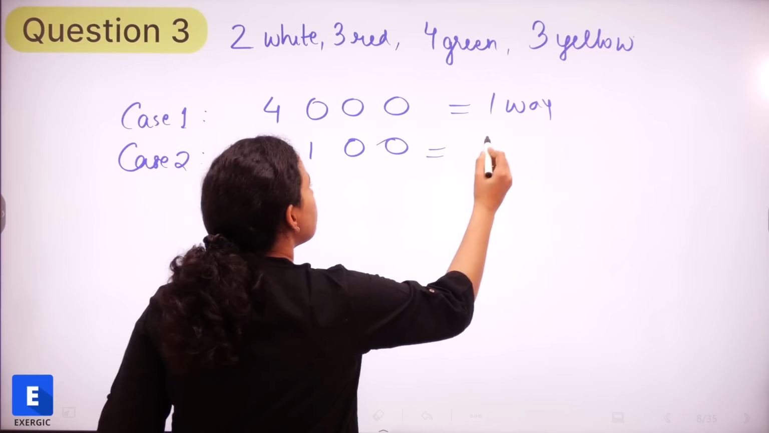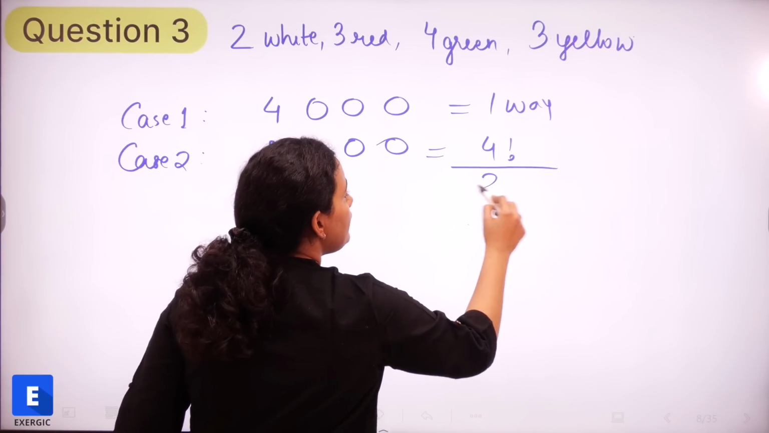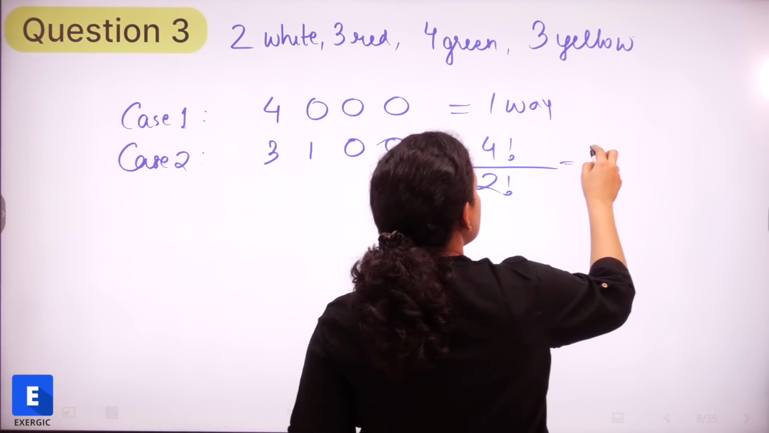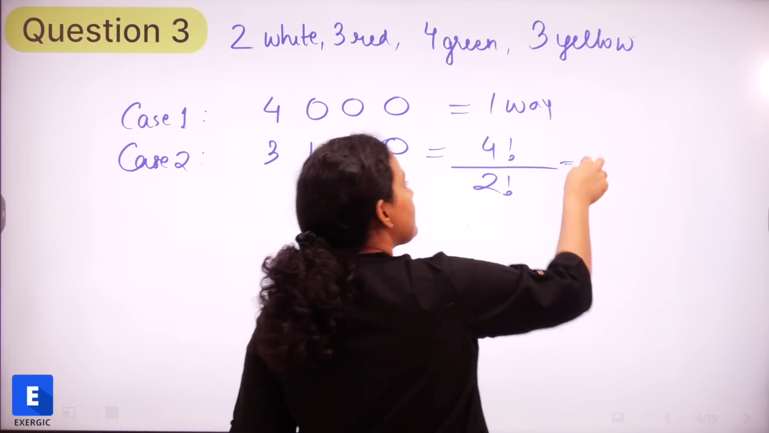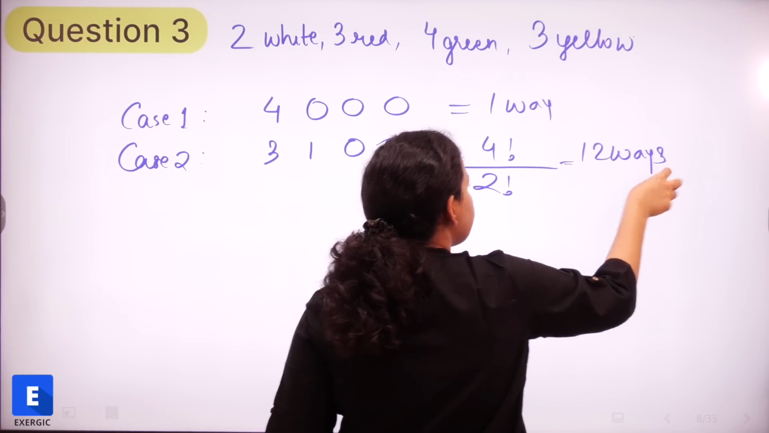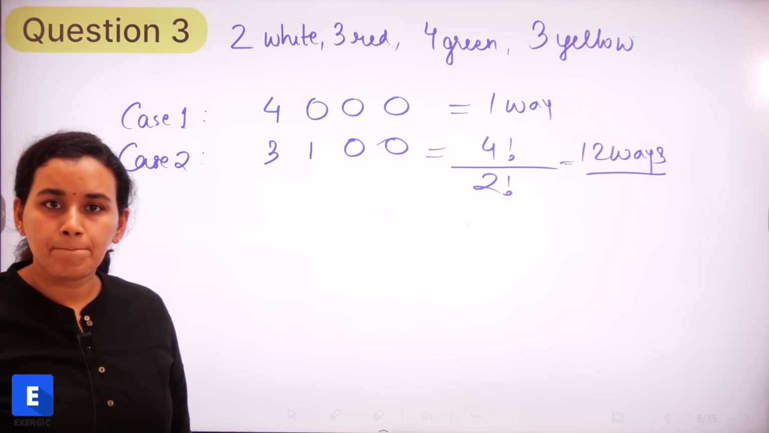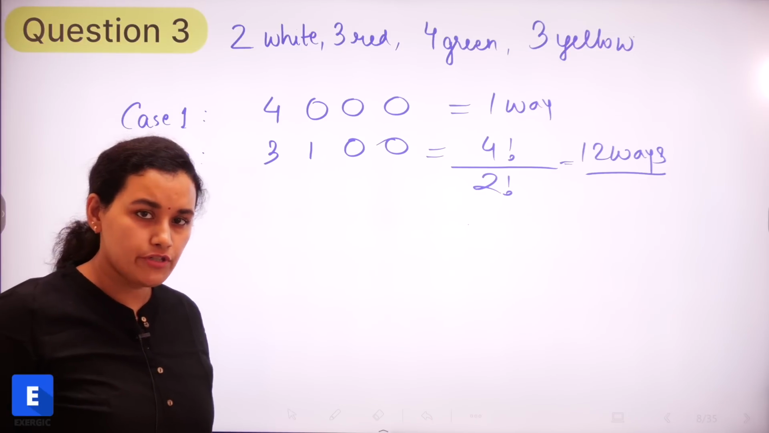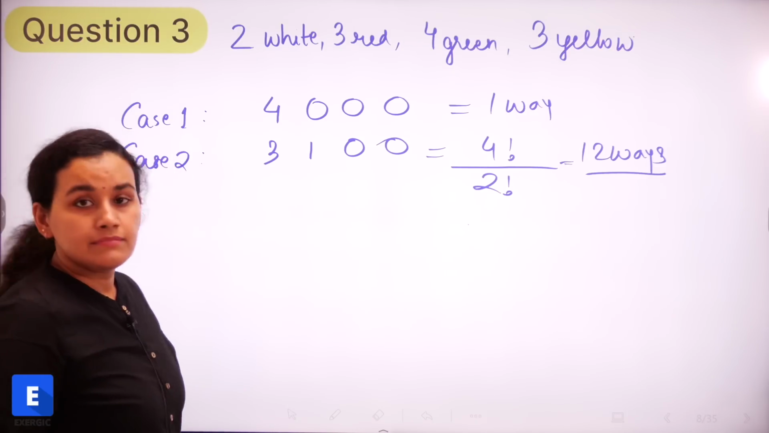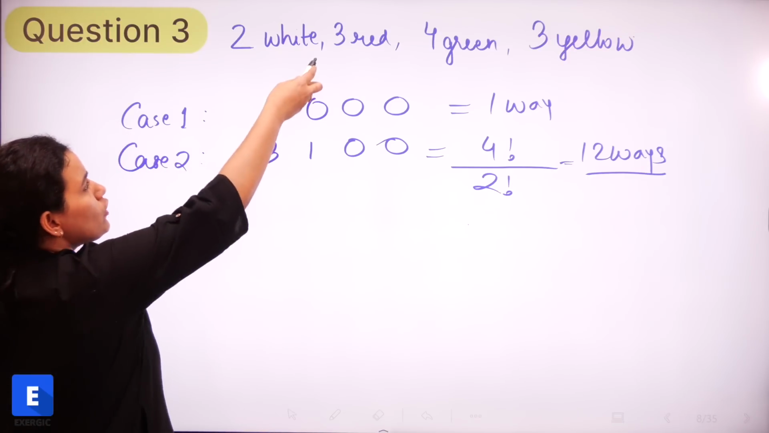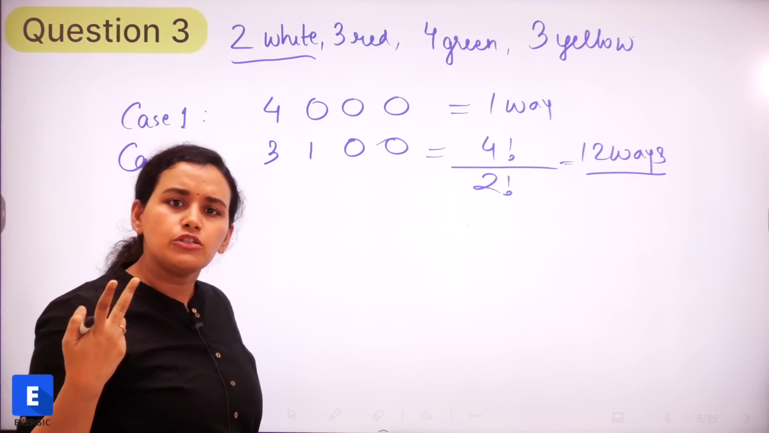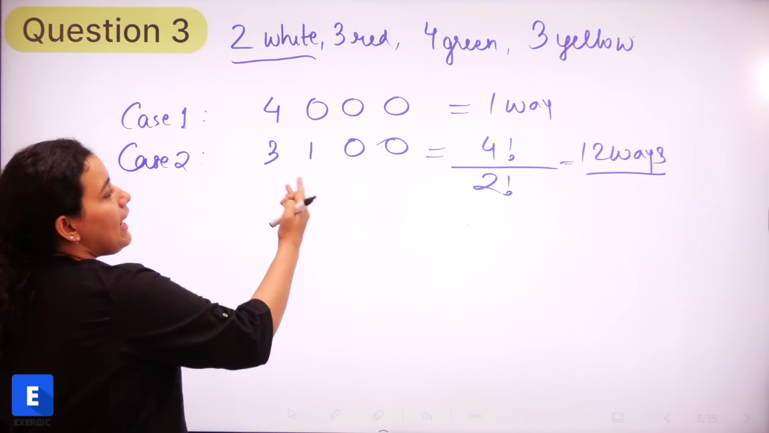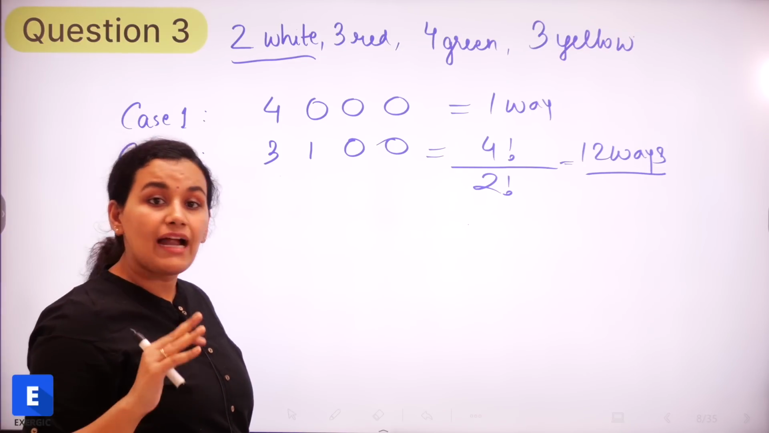So this is nothing but 4 factorial divided by 2 factorial. This is nothing but 4 into 3, 2 factorial will get cancelled. 12 ways. Is this correct, or is there something else that we should consider? Look at the number of white cups there are. There are only 2 white cups. So how is it possible that we are going to take 3 white cups and 1 red cup or anything like that? That is not possible.